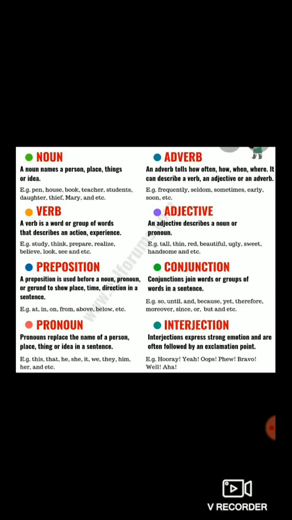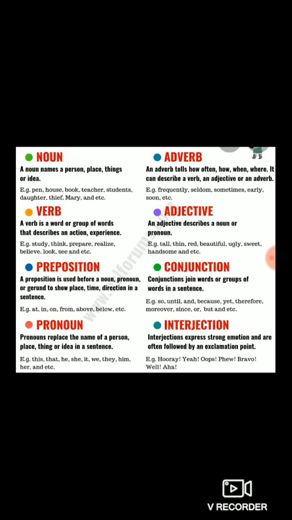Next, conjunction. Conjunction means what? It is a joining word. Conjunction joins words or groups of words in a sentence. Conjunction is also known as joining words. Examples of conjunction are so, until, and, because, yet, therefore, since, or, but, etc. These are the examples of conjunction.